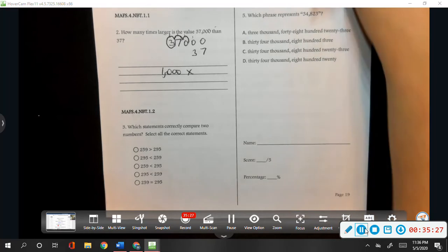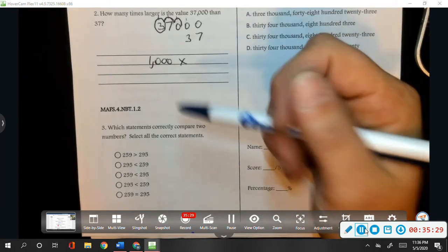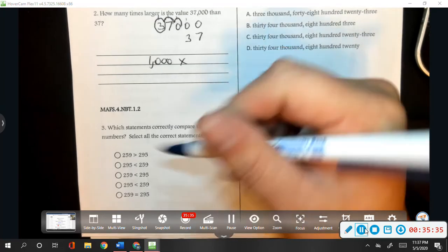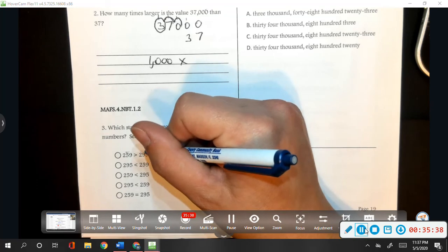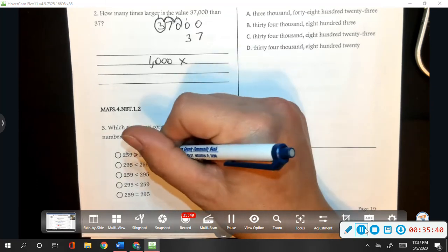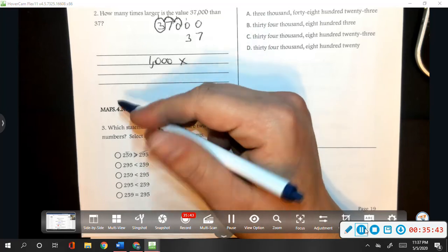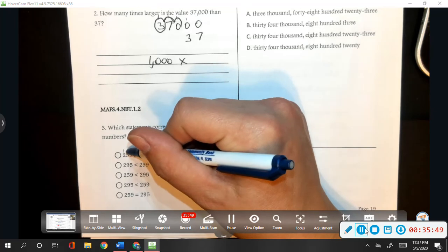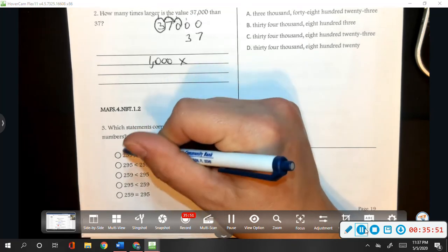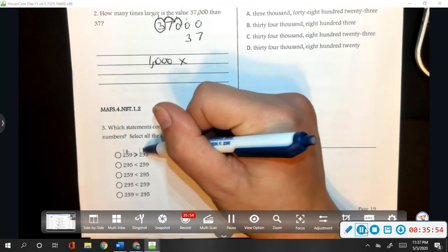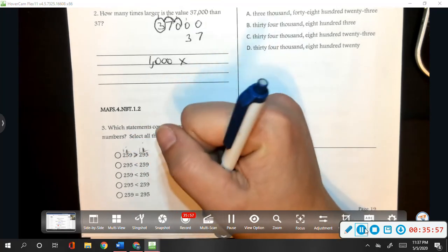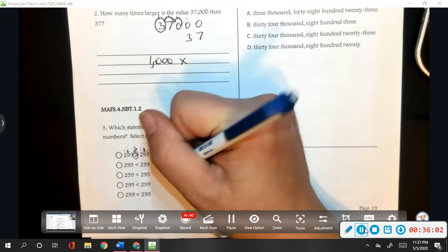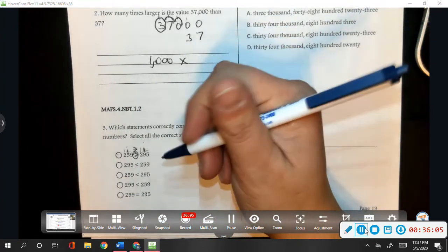Oh, you can hardly see these. Which statement correctly compares two numbers? Select all the correct statements. We have 259 is greater than 295. We can check using place value. Our 2's are the same, so we can't compare those. But then we have two different digits in our tens place. We have a 9, which is the same as 90, and a 5, which is the same as 50. 90 is greater than 50, so our alligator should be facing that direction. So this is not going to be correct.